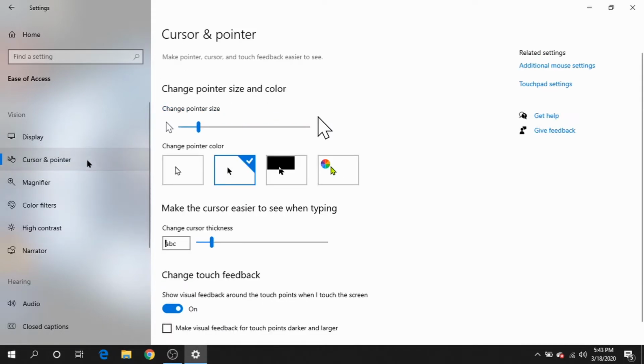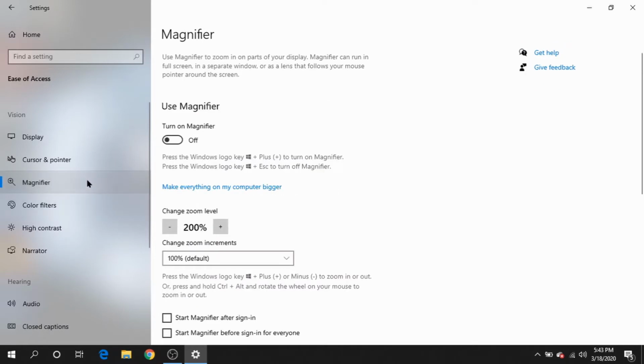Your cursor and pointer. Your cursor and pointer is one of the ones that I use quite a bit while I'm teaching here at GoodTech Academy, making my cursor bigger or even changing it to what it is currently, which is black, so that way it is easier for me to see on the screen. You can even change it to a different color altogether. Changing your cursor thickness will allow you to change that blinking eye beam to make it thicker should you have trouble with keeping up with it.